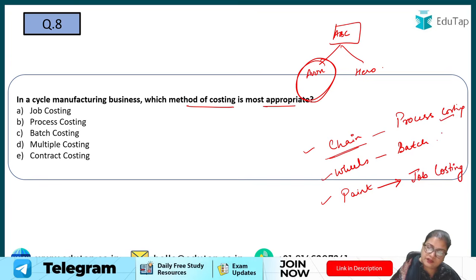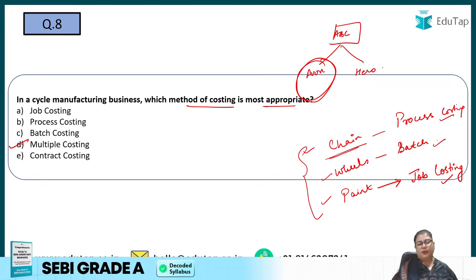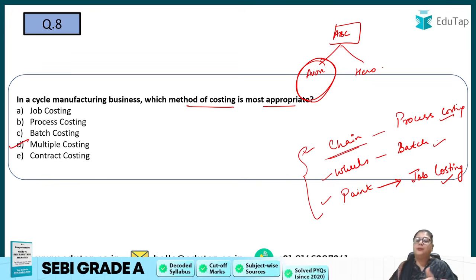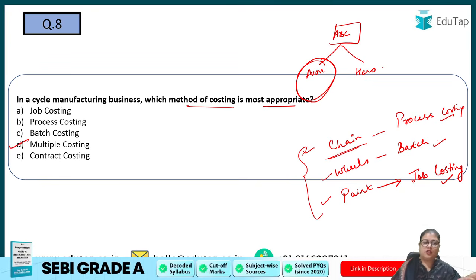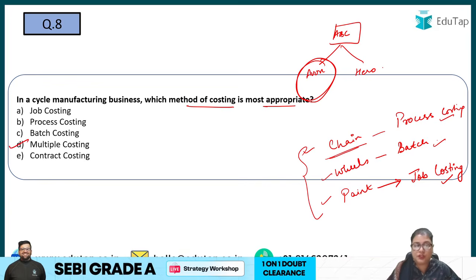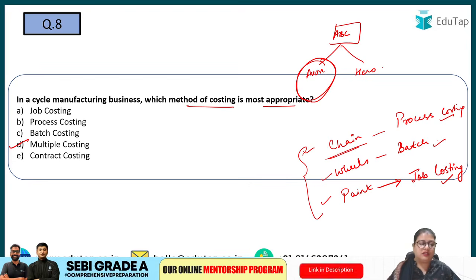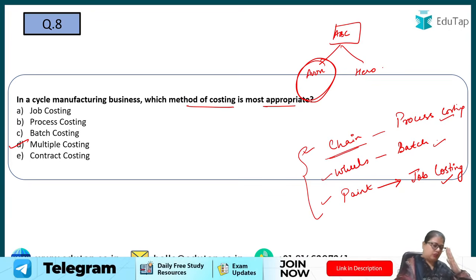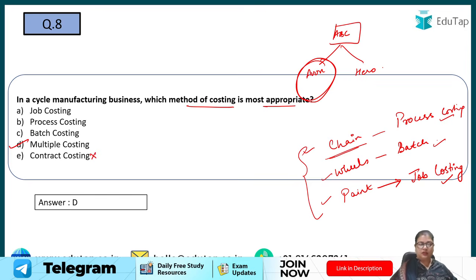So can you see, different types of costing we are using for making one cycle, right? Here we'll be using multiple costing because we are using different methods of costing. Not job costing, not process costing, not batch costing, but the integrated version of it, that is multiple costing. Contract costing is not the correct answer because contract costing is for long projects, that is for long term. So contract costing is not the right answer at all. So this is multiple costing.